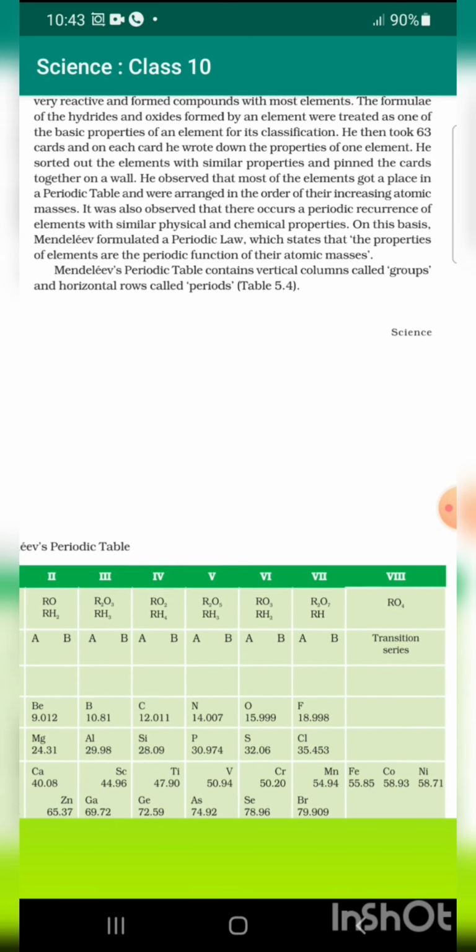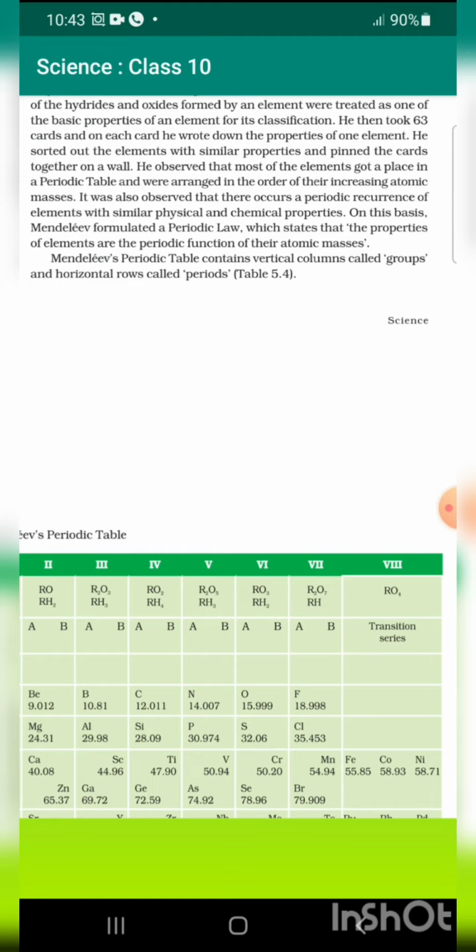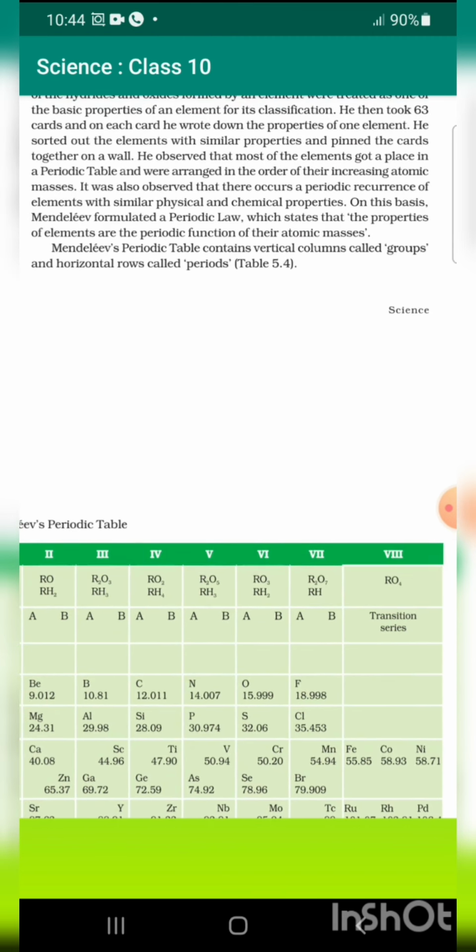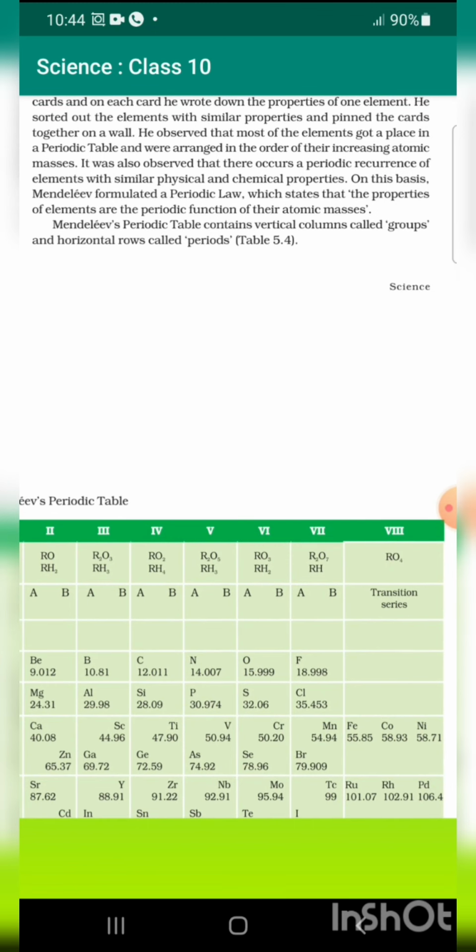The formulae of hydrides and oxides formed by an element was treated as one of the basic properties of an element for its classification. He then took 63 cards and on each card he wrote down the properties of one element. He sorted out the elements with similar properties and pinned the cards together on a wall.